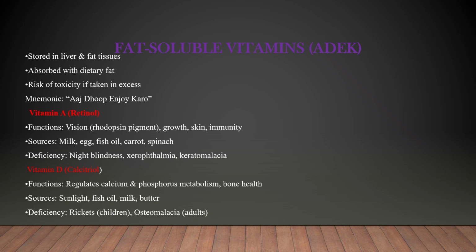And next, moving on to vitamin D. Vitamin D is also known as calcitriol. The main function is regulating calcium and phosphorus metabolism for bone health. All these functions are related to the bone. We get vitamin D from sunlight, fish oil, butter, and milk. The deficiency of vitamin D may cause rickets in children and osteomalacia in adults.